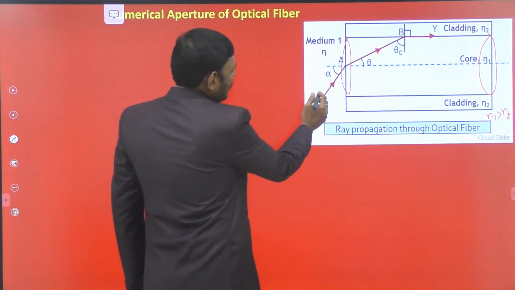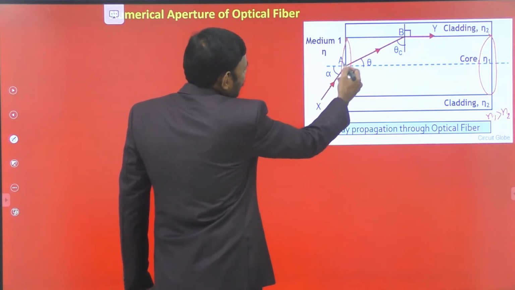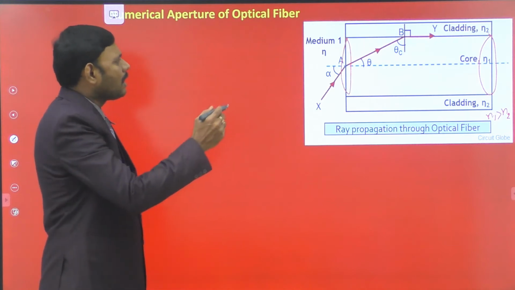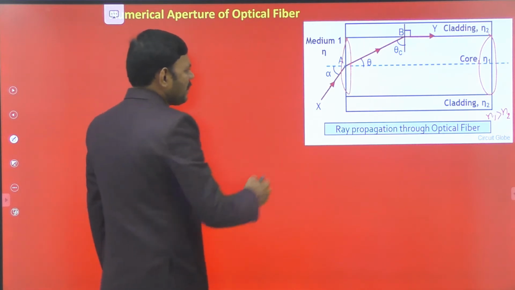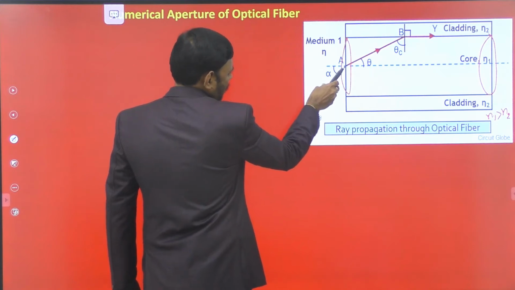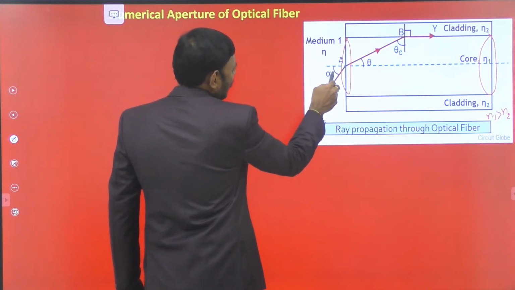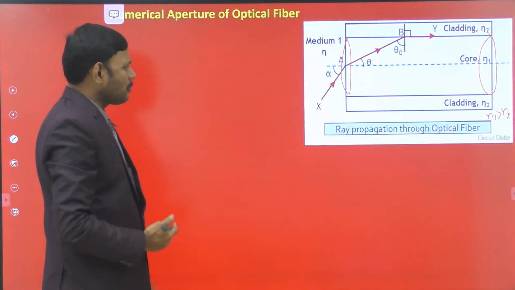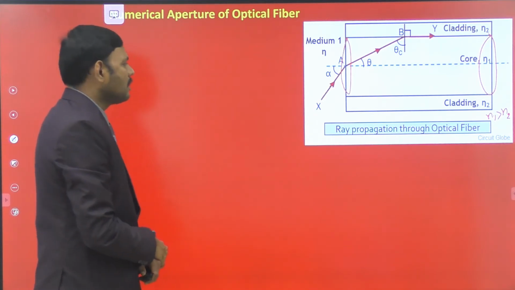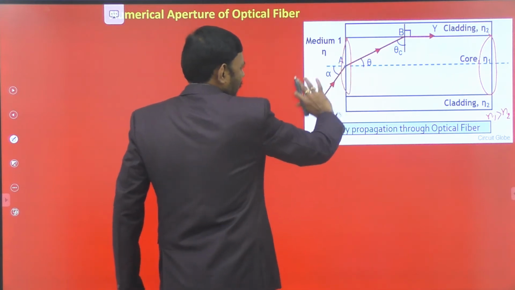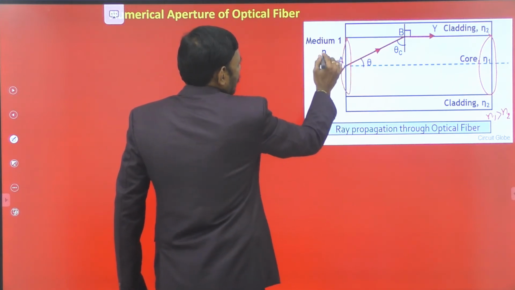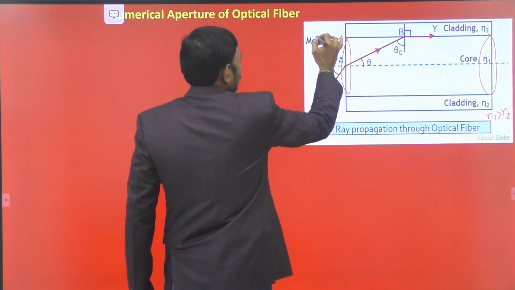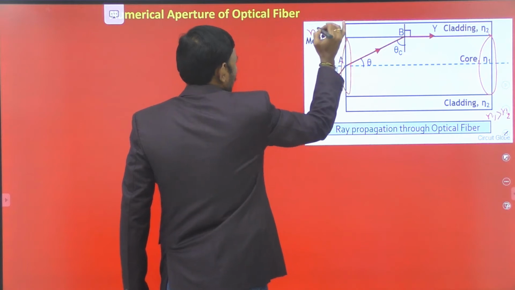Here, the light which is to be transmitted through large distances through the optical fiber must be launched here. This is the launching light. Here you are observing the launching light at an angle alpha. Alpha is the angle of launching, the maximum angle at which light must be launched or sent into the core from air. This is the air medium. Let the medium have refractive index N. Of course, in most cases we consider N equal to 1, the air medium.